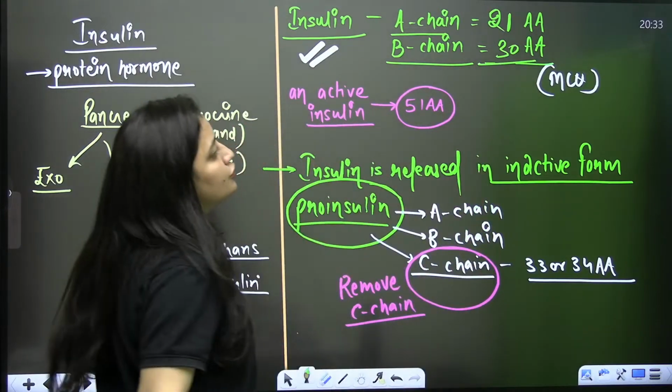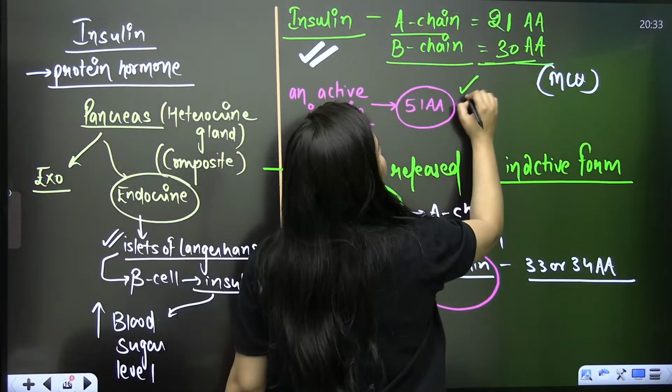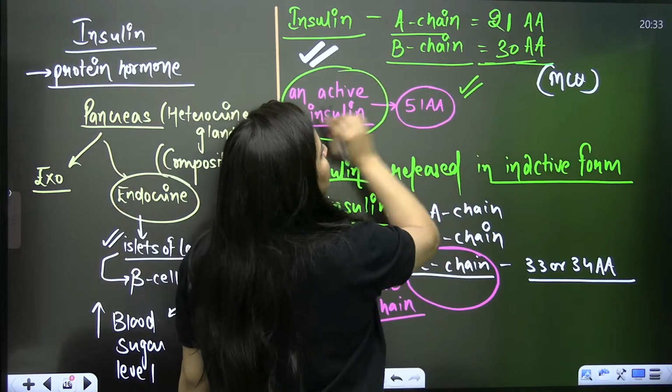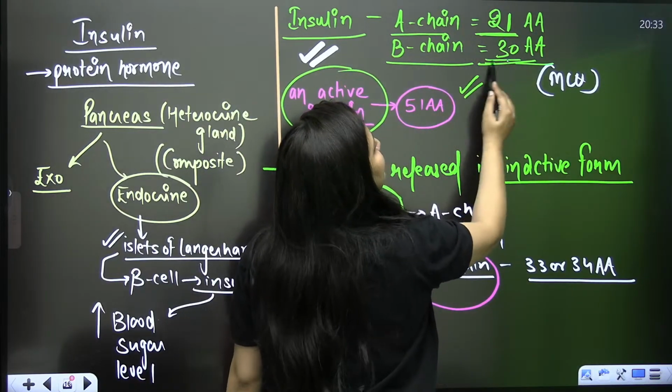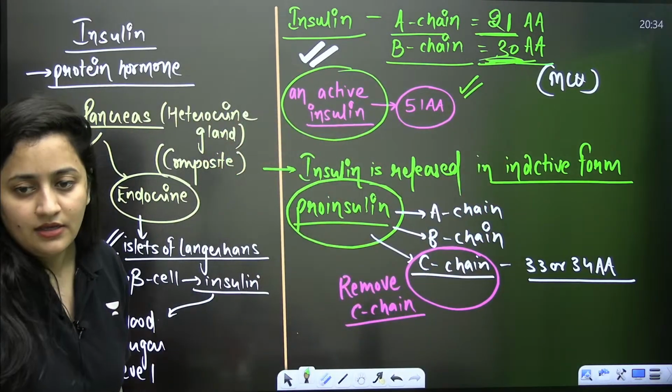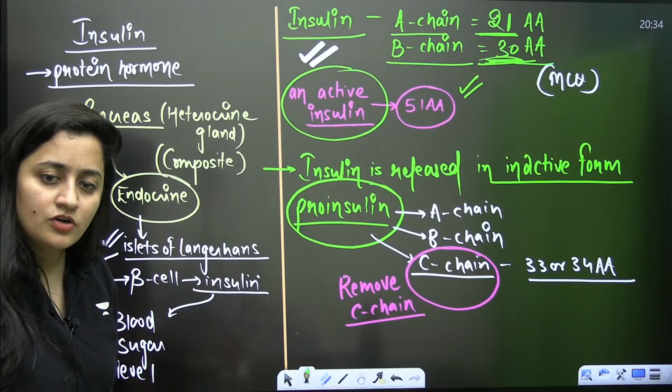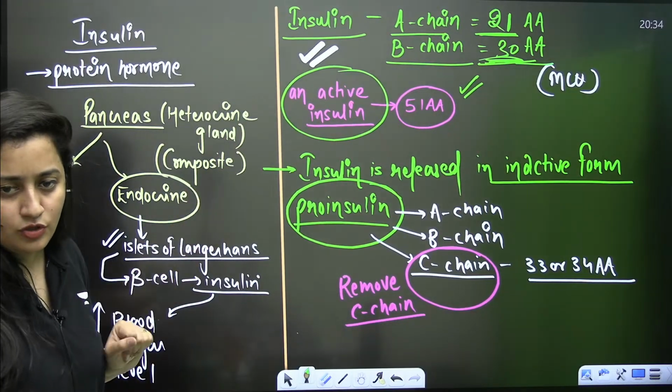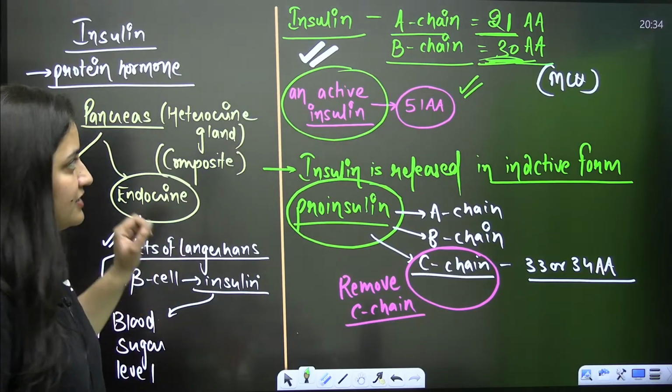B is 30. So a total of 51 amino acids are there in functional insulin, but A has 21, B has 30. So remember that. It's 21 or 30. I'm rectifying this. You also please note down.